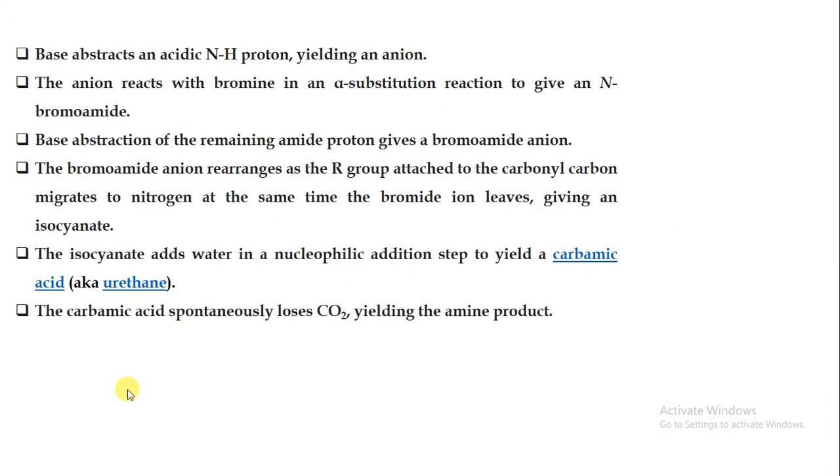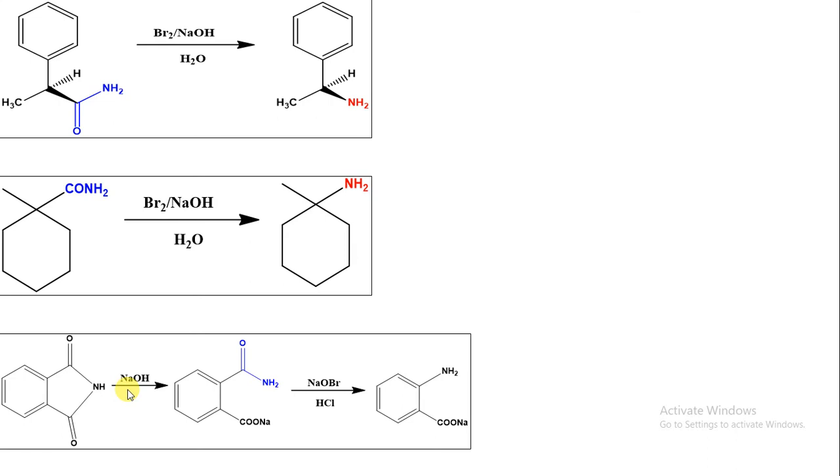Now let us understand its application. This is the application point of view for TYBSc. Suppose we have a chiral center over here and we have a CONH2 group. Now when we treat it with Br2 and H2O in the Hofmann rearrangement, what will happen? The chiral center will remain as it is. As you can see, this group is above the plane and this is below the plane. In the product also we can find that it is below the plane and this is above the plane.